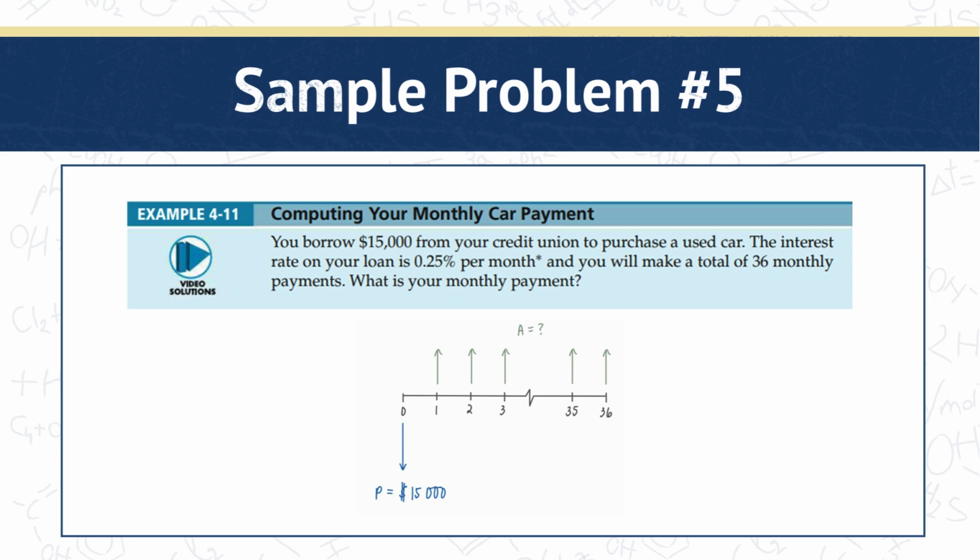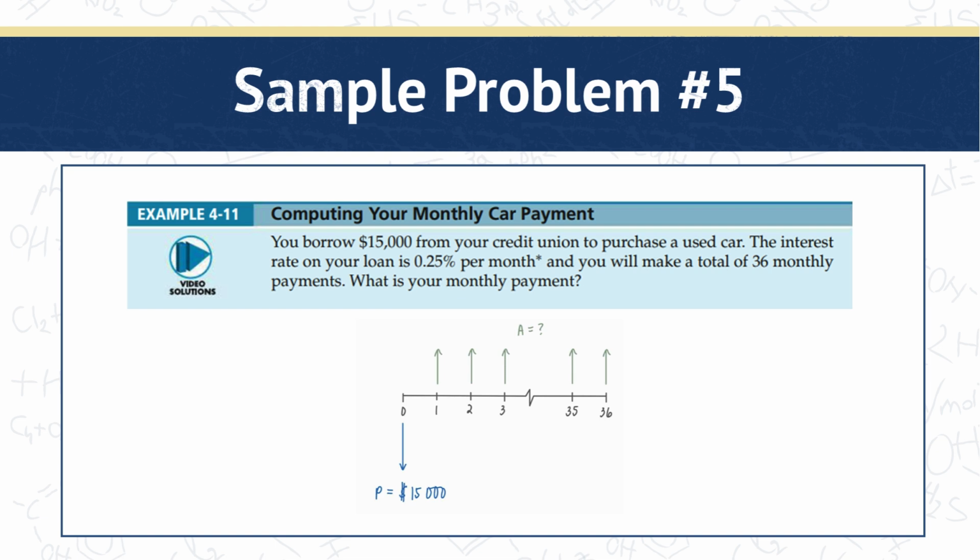We also notice that the interest rate is given per month as compared to the per year that we're used to in the given problems. And that's okay. Again, your time period does not have to be per year, it just has to be consistent. So if your interest rate is given per month, we can use N that is per month as well. And in this problem, it is given as 36 months, so we can use that.